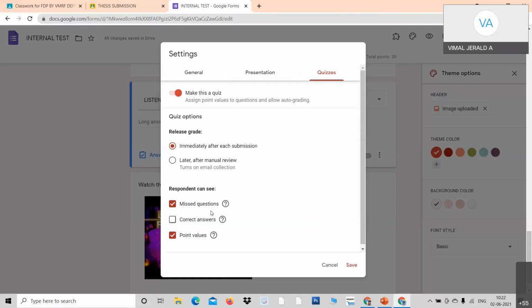All the correct answers are shown to him after completion. He takes a screenshot and shares it with all the students on WhatsApp, so others will follow that and get more marks. So make sure you disable this option so that they will not be able to know.